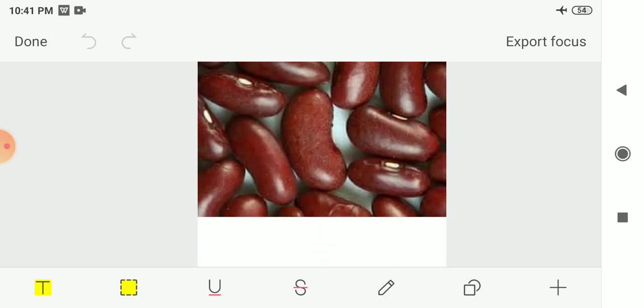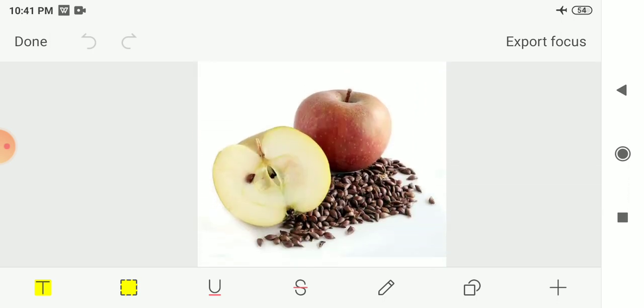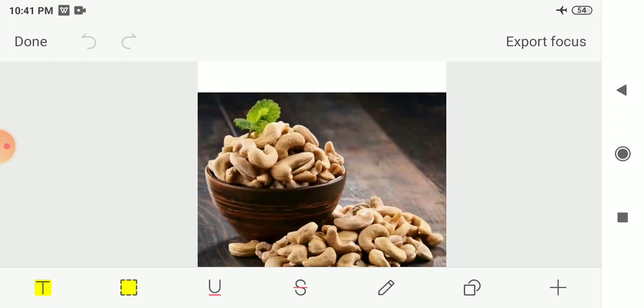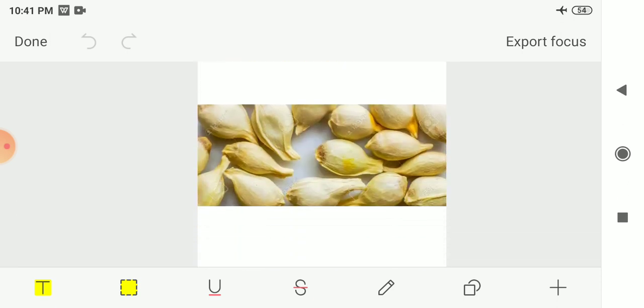Next here it's a kidney bean. Next we wrote apple seeds. So these are the apple seeds. Next we had written cashews. So these are the cashews. Next we wrote lemon seeds. So you had already seen these. So these are the lemon seeds.